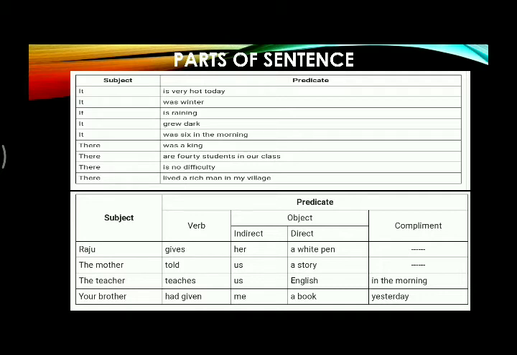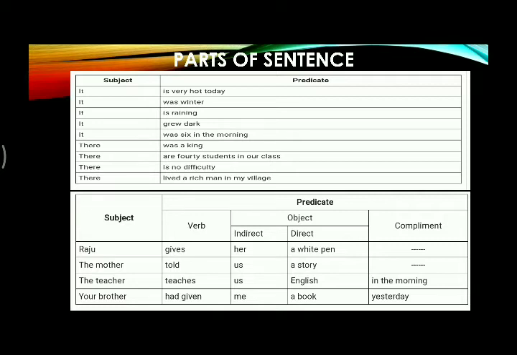As we can divide or bifurcate subject, in the same way we can classify predicate also. Predicate consists of verb, direct object, indirect object, complement, etc. For example, the sentence is Raju gives her a white pen. In this example, Raju is a single word, noun, this is subject. Gives her a white pen, this is predicate part.